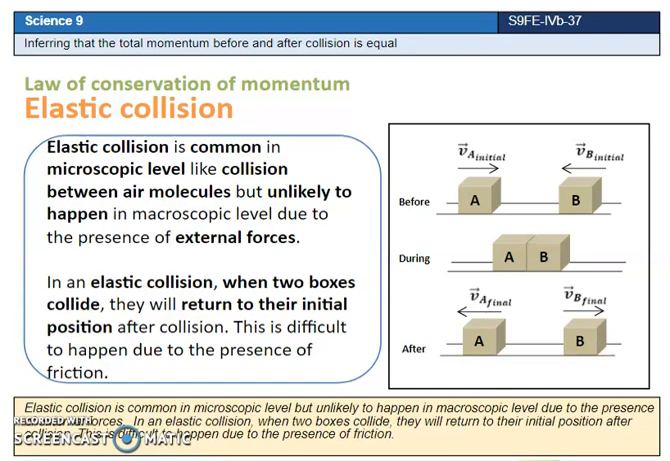Elastic collision is common in microscopic level, but unlikely to happen in macroscopic level due to the presence of external forces. In an elastic collision, when two boxes collide, they will return to their initial position after collision. This is difficult to happen due to the presence of friction.